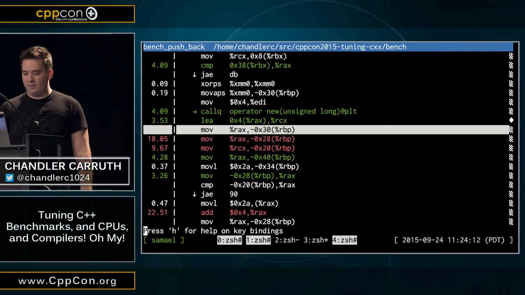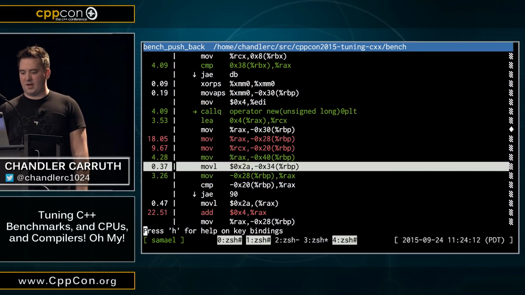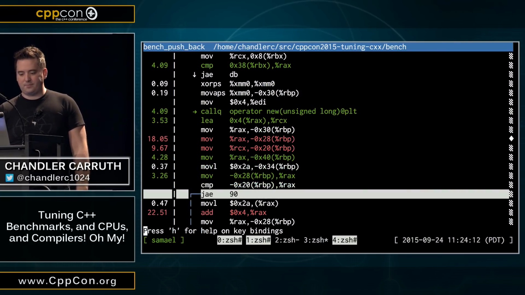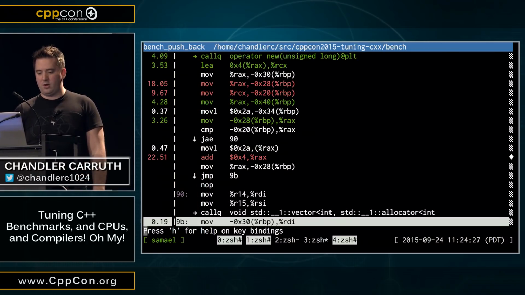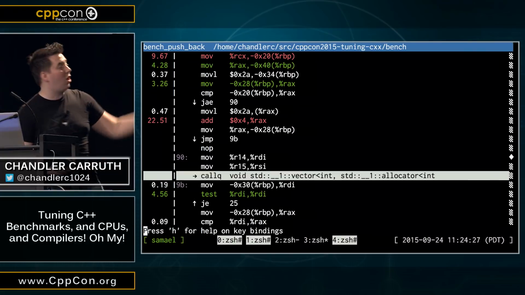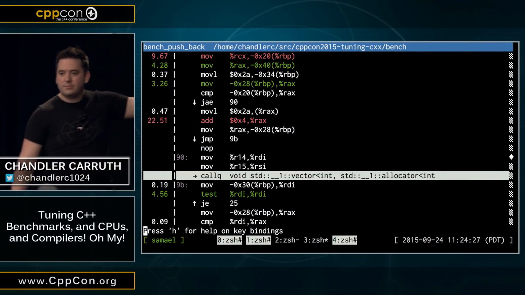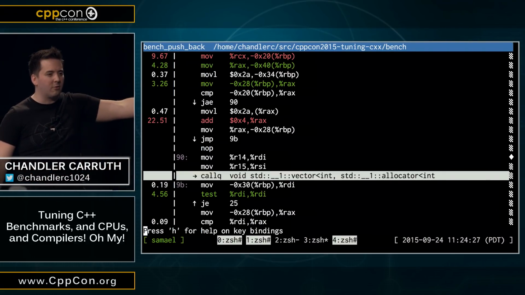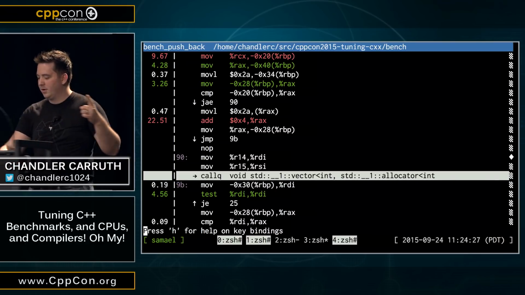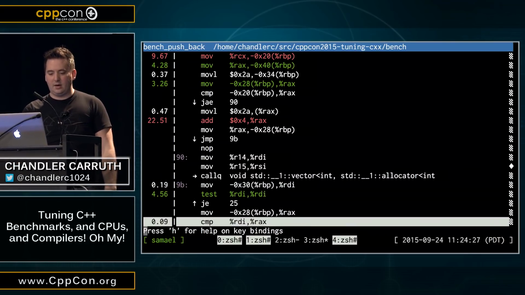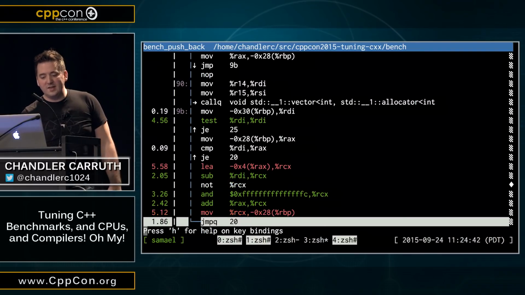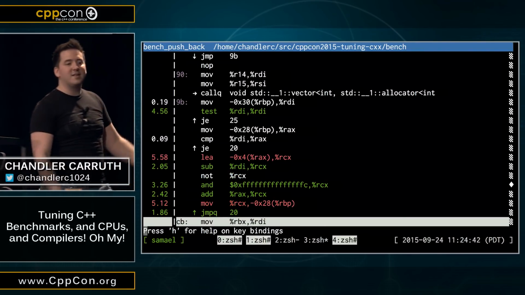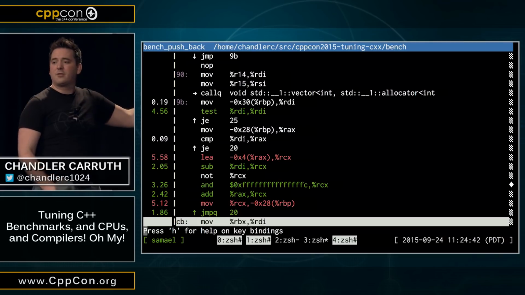We do a bunch of stuff that doesn't make a whole lot of sense. We eventually come down here, more code, still more code. We have a call to the allocator, even though we did reserve, which should confuse you. And then we keep going, and we finally come down and finish this thing. So this is an insane amount of code, okay?